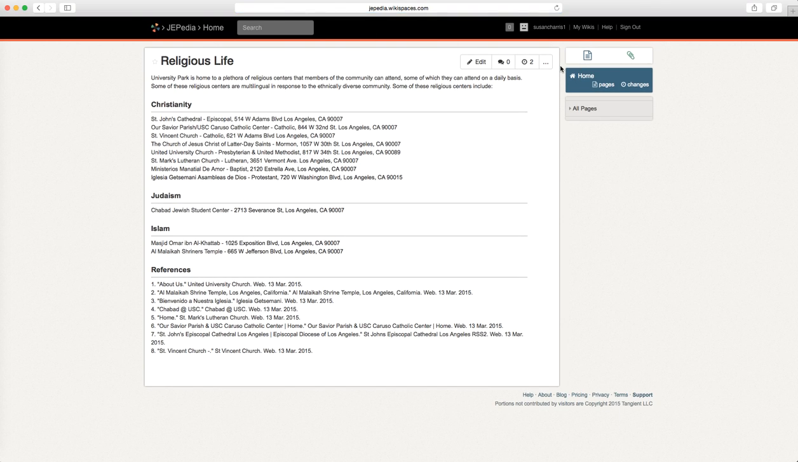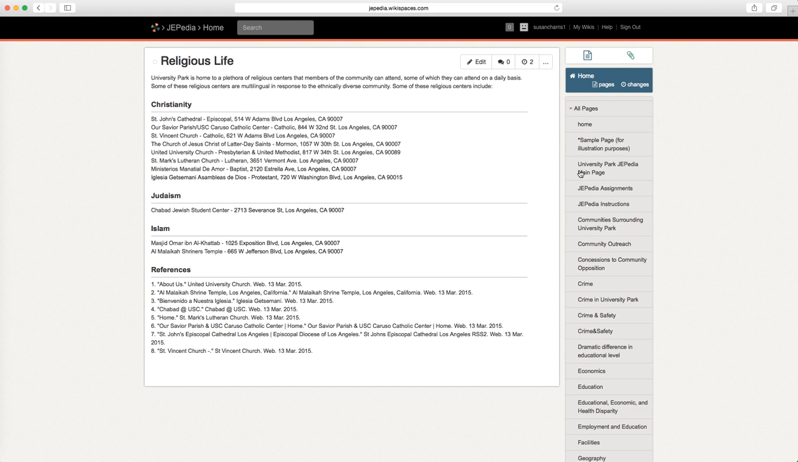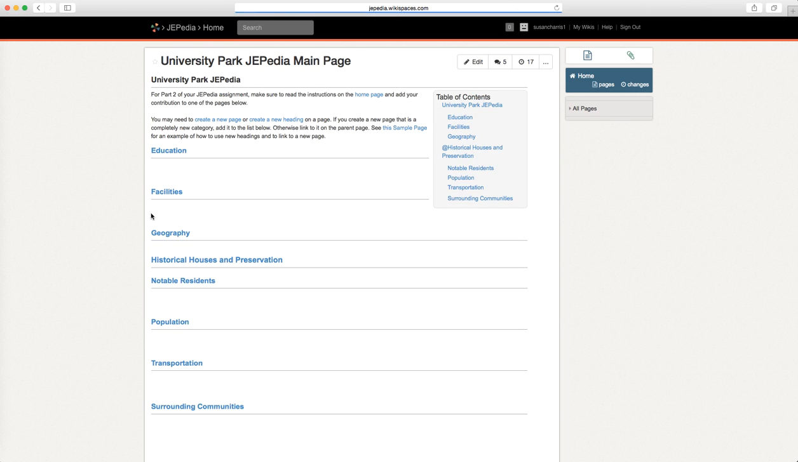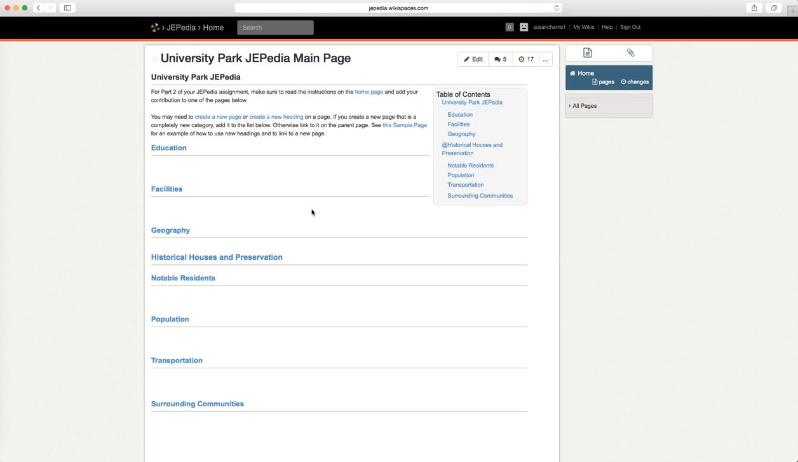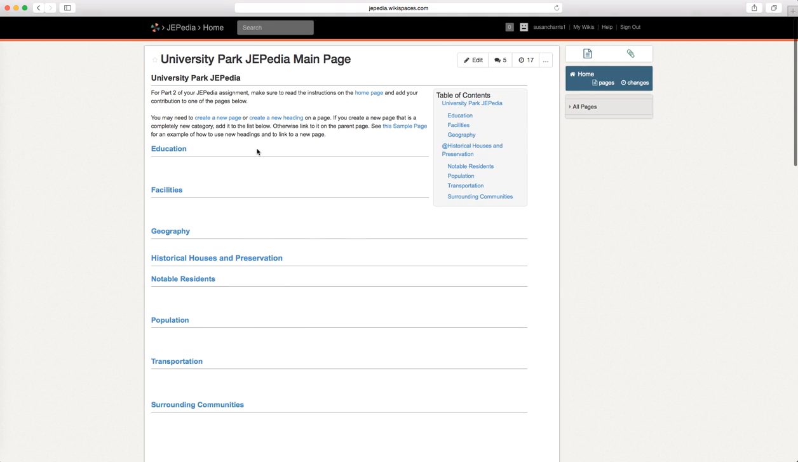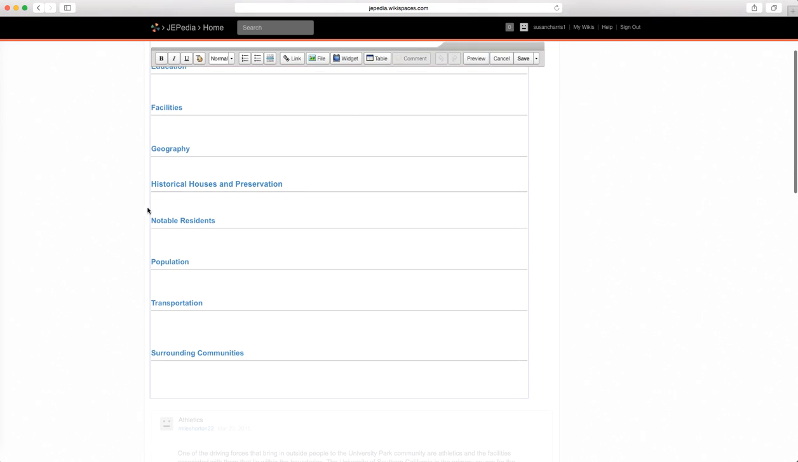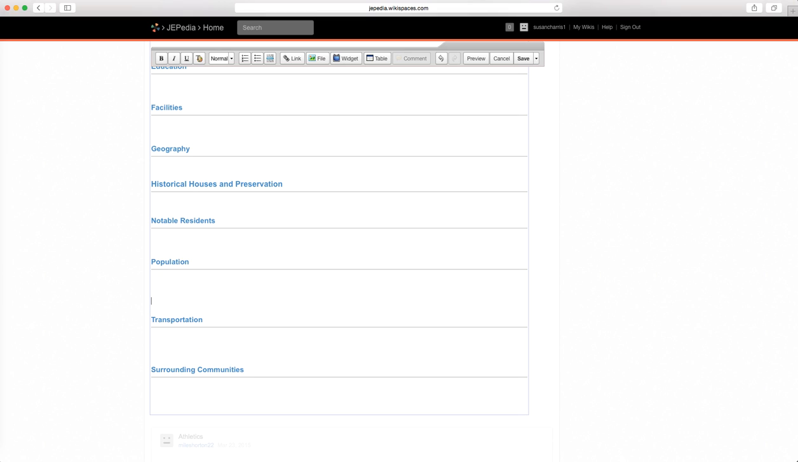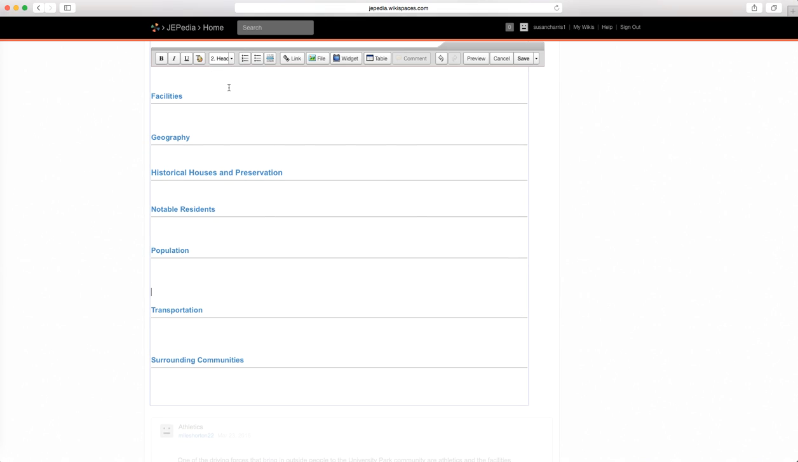The third main way that you might want to approach editing the wiki would be to improve the navigation. There is a main page right here that essentially serves as a table of contents for the entire JEPedia. And as you can see, there are several pages listed, but by no means are all pages listed. So if you move the content of the information about religious facilities from the facilities page to religious life, you might want to create a link after that to the religious life page. So to do that, you edit the page and you can enter a heading for religious life.